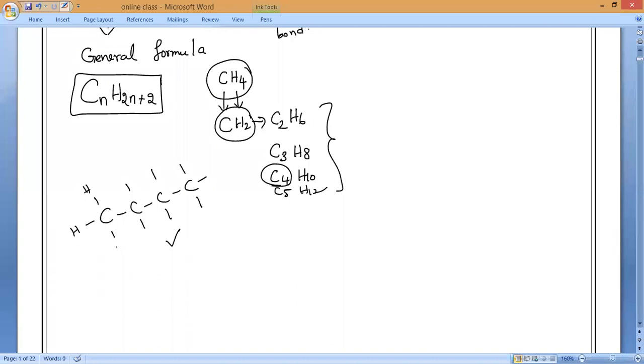Now we can fill these skeletons with hydrogens. For C4, how many hydrogens will come? C4 means 10 hydrogens will come. Is it yes or no? That is how all the valencies will be filled. What do we call this one? Butane. Like that, alkanes will come.